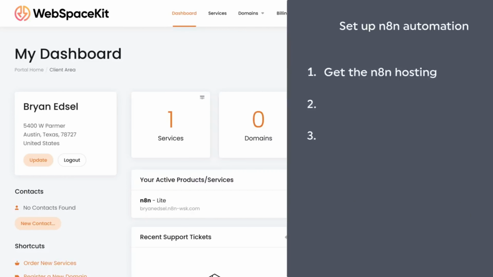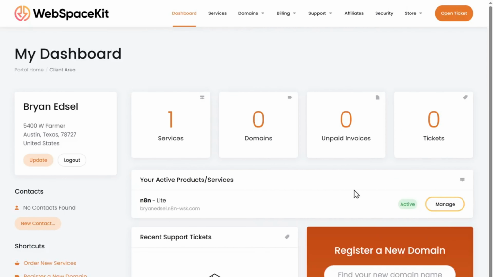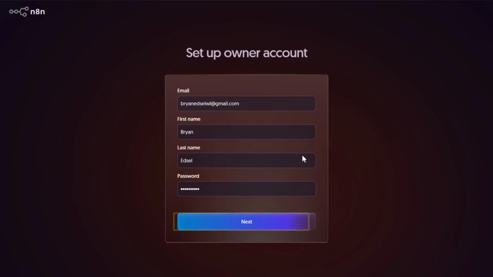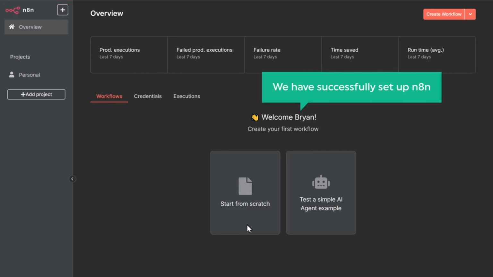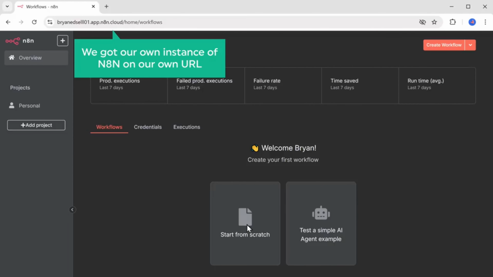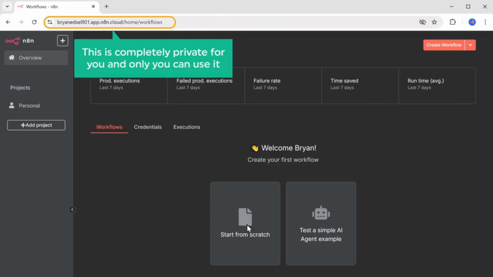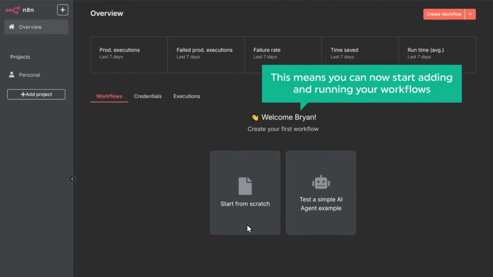So let's go to step 2, which is to set up n8n. To set it up, click manage, scroll down and click set up here, fill in the details, click next, and it will take you to this page. So now we have successfully set up n8n. We have our own instance of n8n on our own URL. Like you can see here, this is completely private and only you can see it. Once you reach this page, this means you can now start adding and running your workflows.